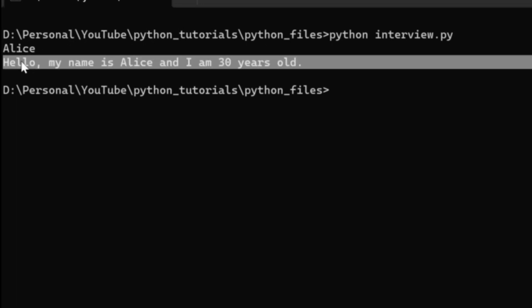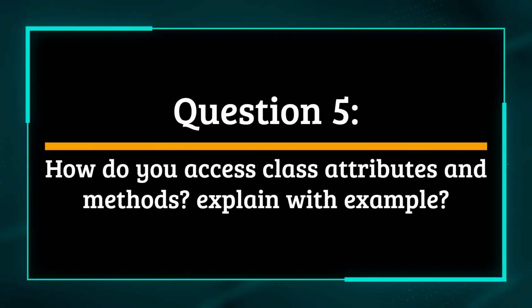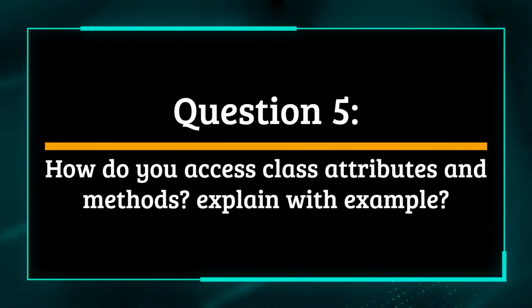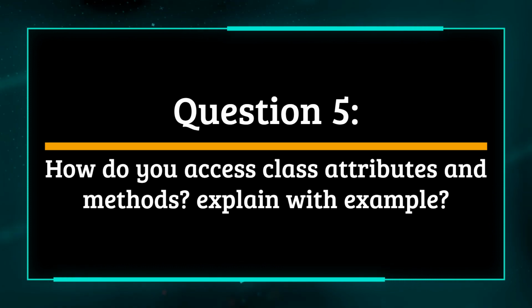If you will run this Python file, you will see the same output as you're seeing on the screen. Question 5. How do you access class attributes and methods?